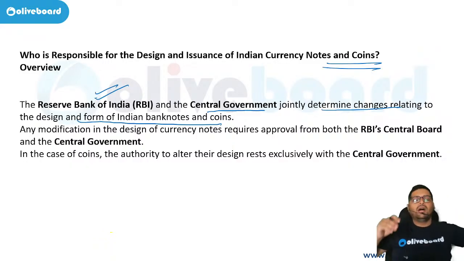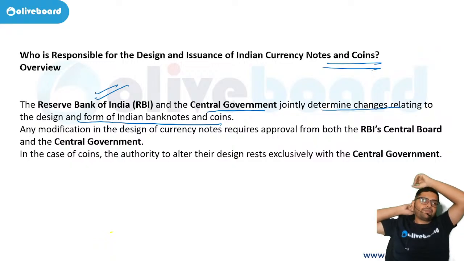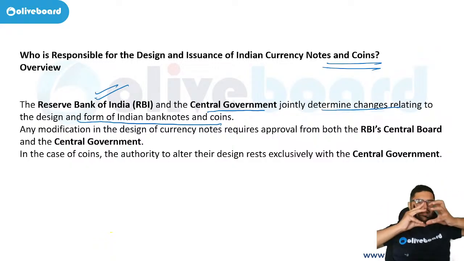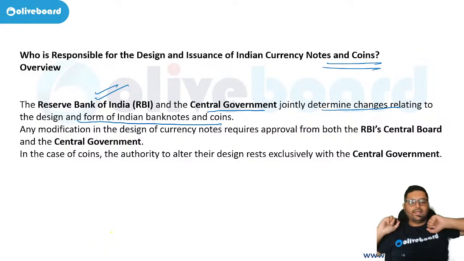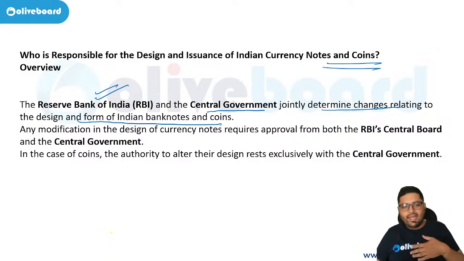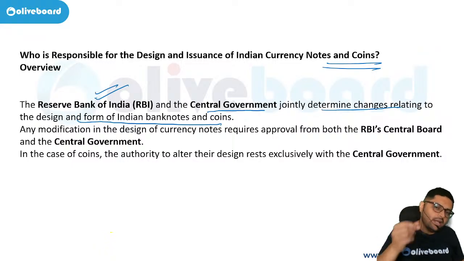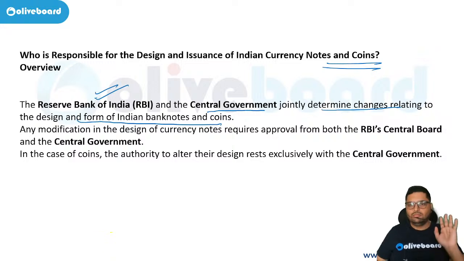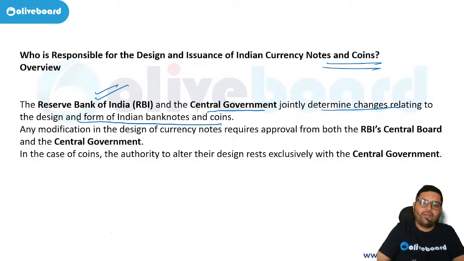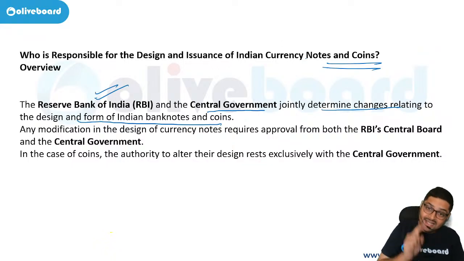Liquidity means, Manoj, how easily can I convert something into money form? For example, I have a check. I go to the bank, I deposit the check, I get money. Correct? Simple. Now I have a piece of land. It is my asset. I want to get some cash, so I thought of selling it. But can it be sold easily? Just like that? Not possible. It will take time to sell. Correct? So check is more liquid, land is less liquid.